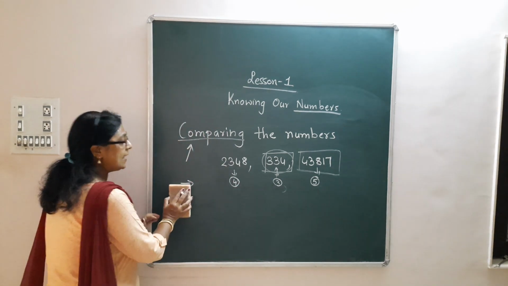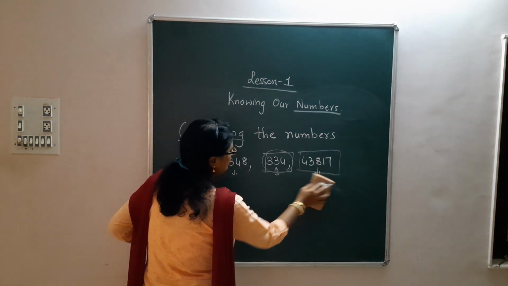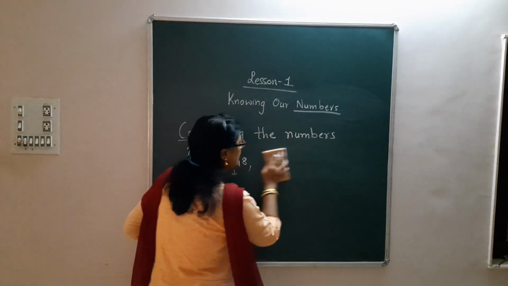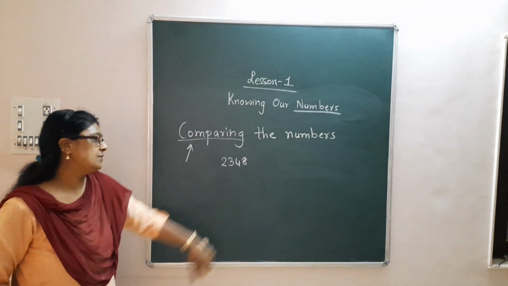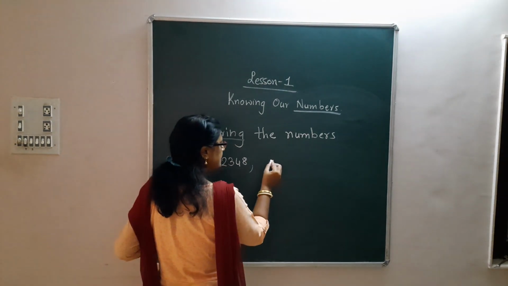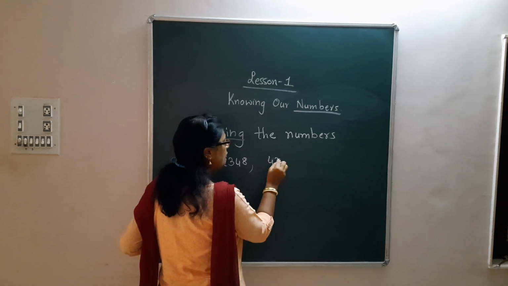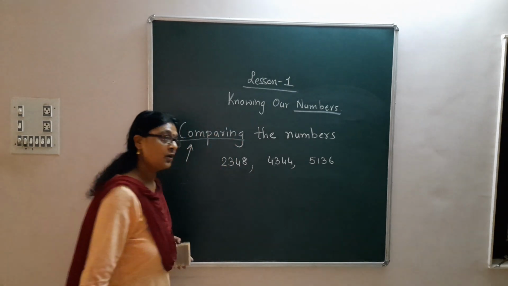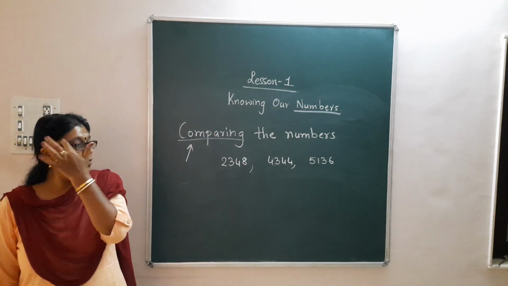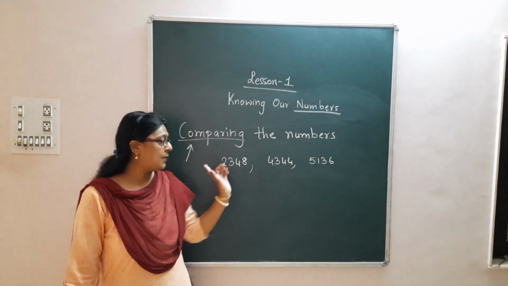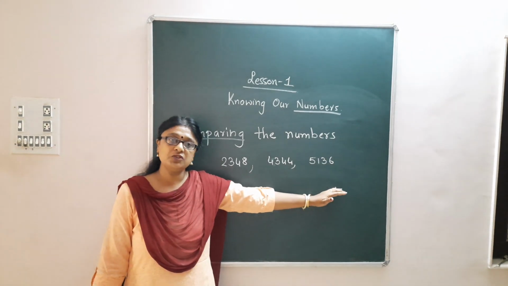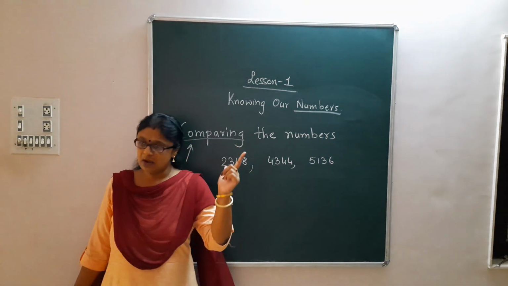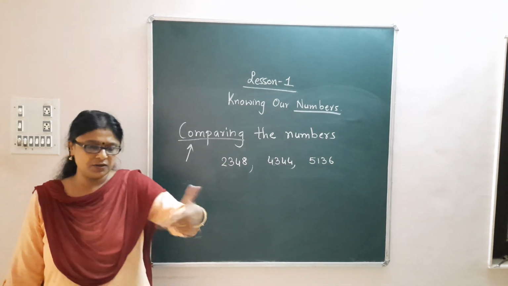Now, the next step: what if the number of digits are the same? Let me take another example. Suppose the first is 2348, then next is 4344 and 5136. Again, the first step while comparing is to count the number of digits. So, let us count. Who will count it? Come on, everybody count by yourself.